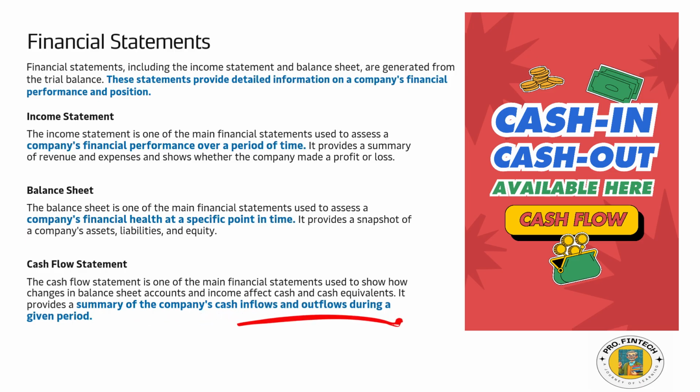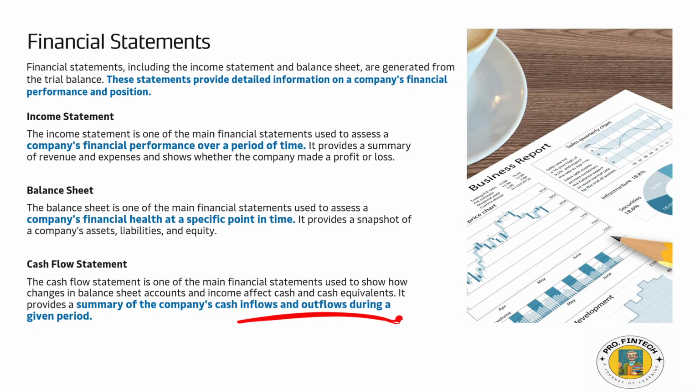This is what you have to remember, right? Income statement is over a period of time, so for a year or so, right? Balance sheet is at any given, specific point in time, it will give the health of the financials. And cash flow is again during a given period. So for a certain period, how much is the cash inflow and outflow?